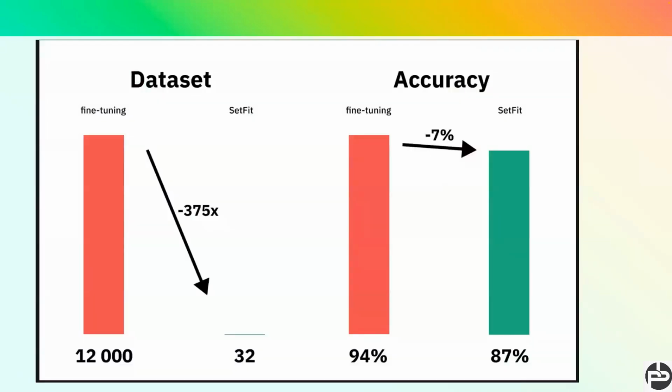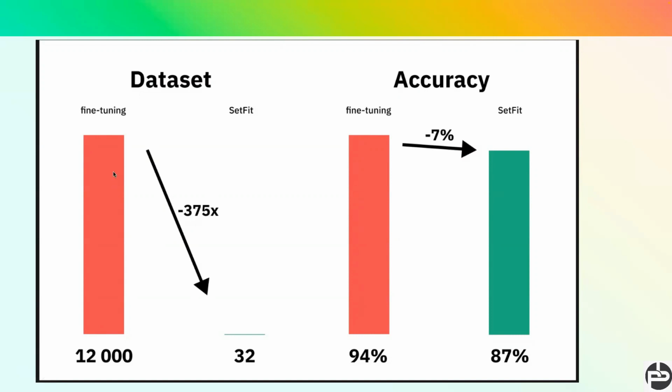So we have seen the accuracy bias. Number one, if you are going to fine-tune any kind of state of the art model like BERT or RoBERTa, whatever it is, we need the data size. You can see in the left section how much data we need for SetFit for any kind of text classification.